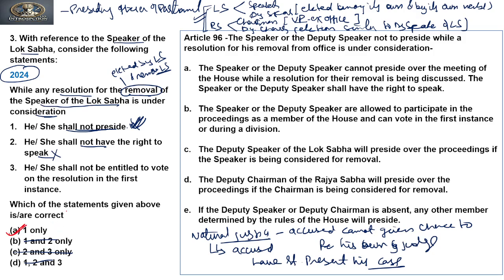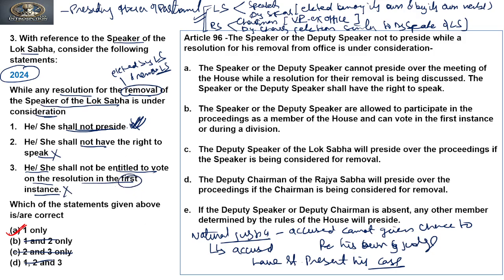Only 1 is true. Now let's see why the third statement is also incorrect. The third statement says that he or she shall not be entitled to vote on the resolutions in the first instance. No, it is incorrect. Why? Because they are entitled to vote in the first instance.